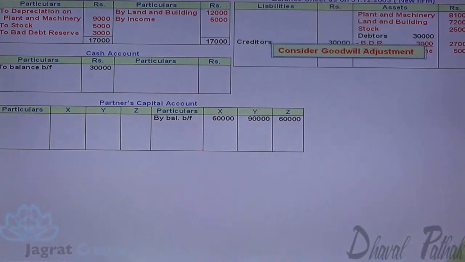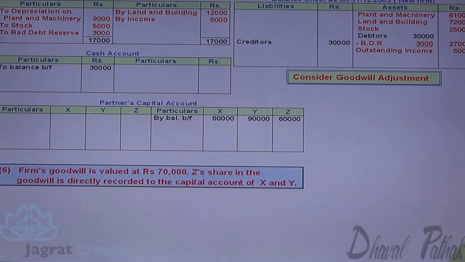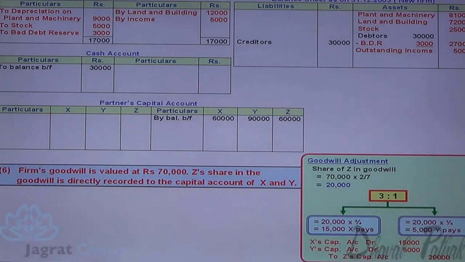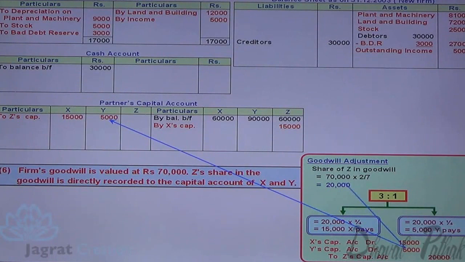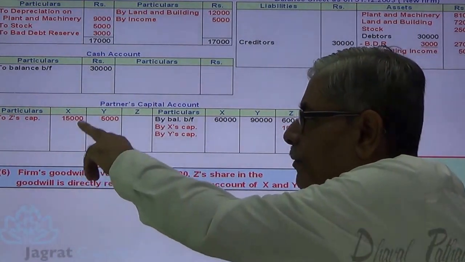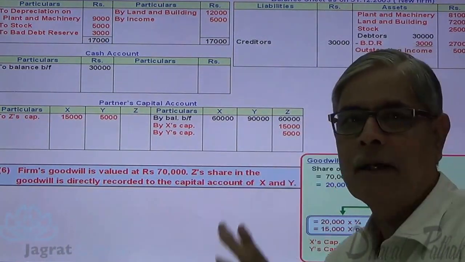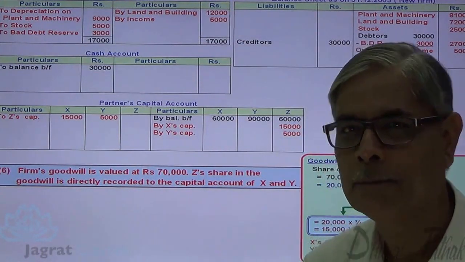Now next, consider the goodwill adjustment. This I have already explained to you. What is the journal entry for goodwill? X's capital account debit 15,000 to Z's capital account. Y's capital account debit 5,000 to Z's capital account. So what's the entry? X's capital account debit 15,000, Y's capital account debit 5,000, to Z's capital account credit 20,000. This I have already explained to you initially.